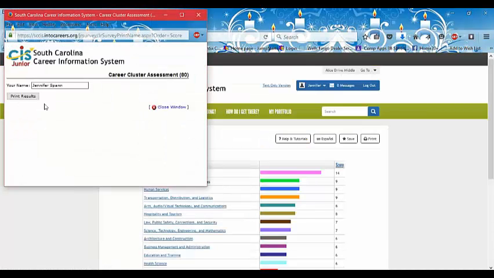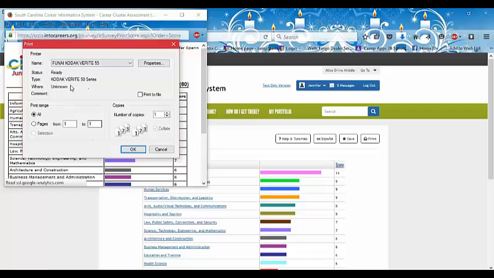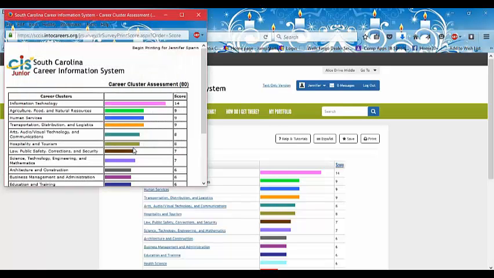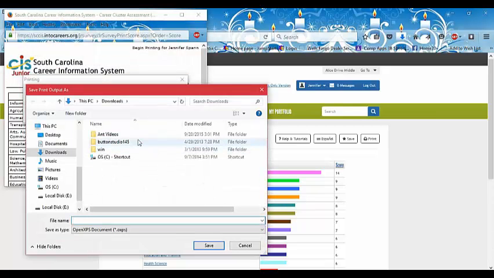What you're going to do is, when you get to this point, it has your name on it. It's my name because it's mine. You're going to click on print results, and it's going to ask you where you want to print it to. Click on this downward arrow here, select Microsoft XPS Document Writer, and click on that. Then you're going to click on OK.